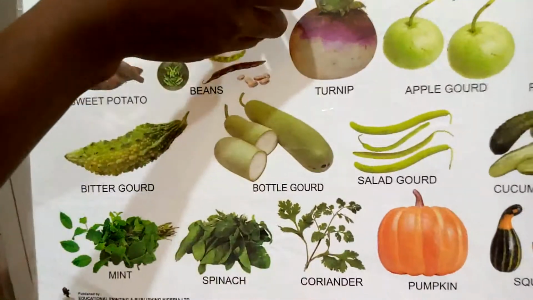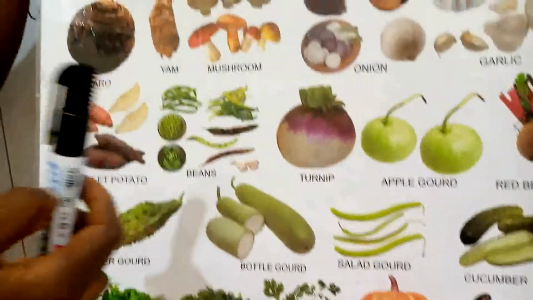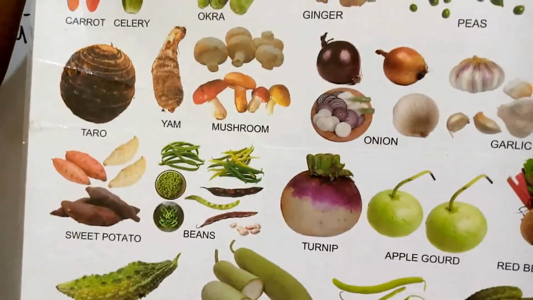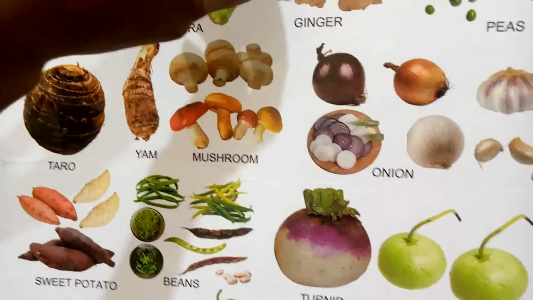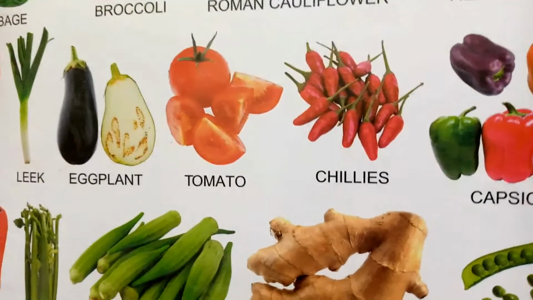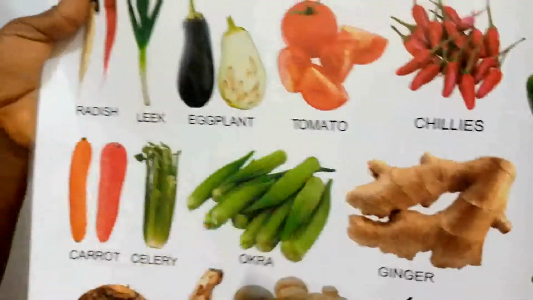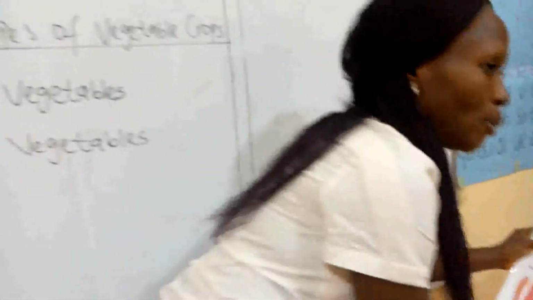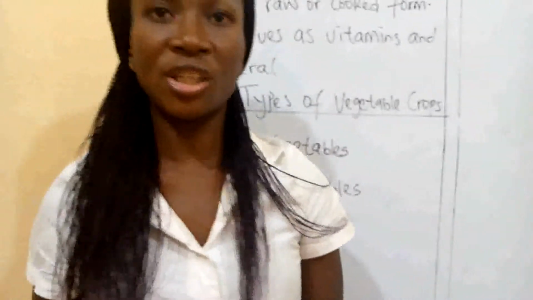We have our spinach, the onions, and also the pepper I showed you earlier on. Our tomatoes are also an example of fruit vegetable.